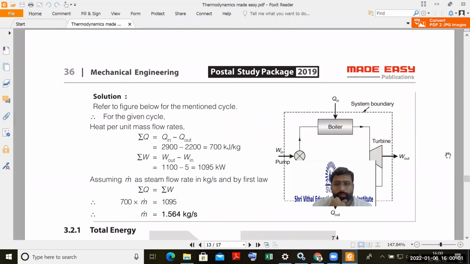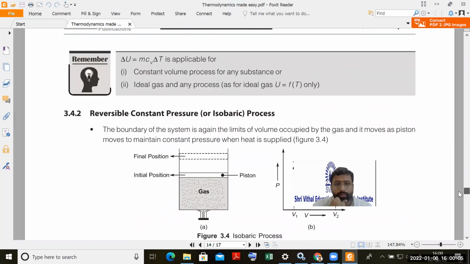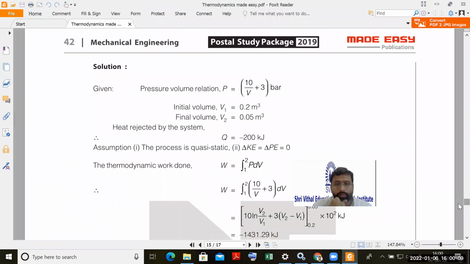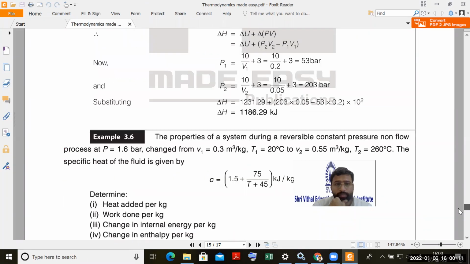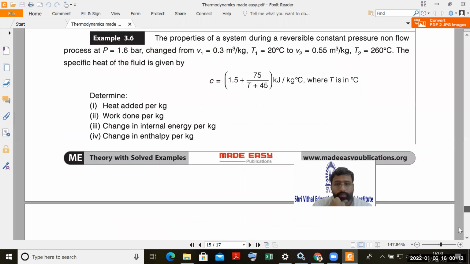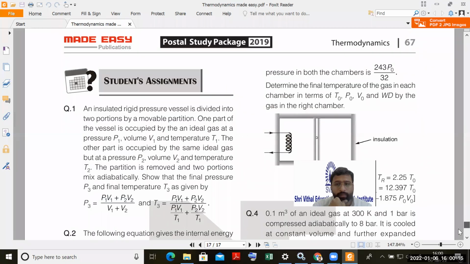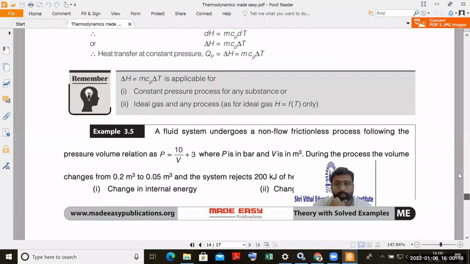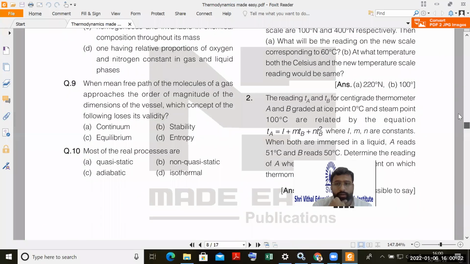So just wait, some problem is there in this PDF reader. Okay, I think that's it. So again, the examples, we'll take some other examples here.